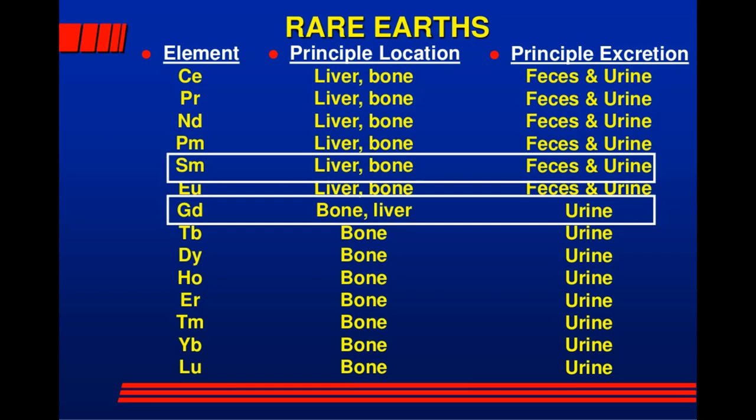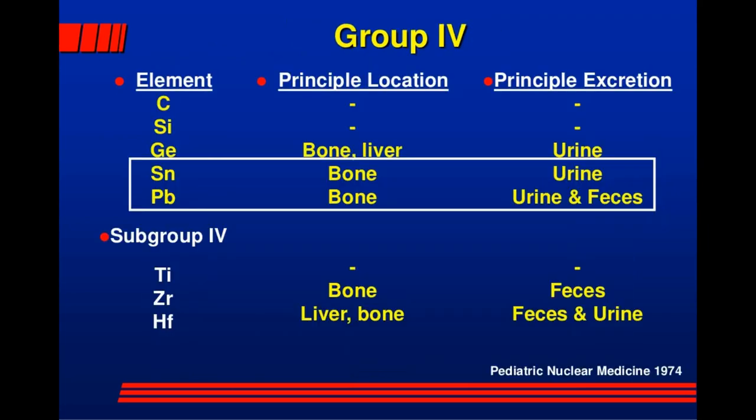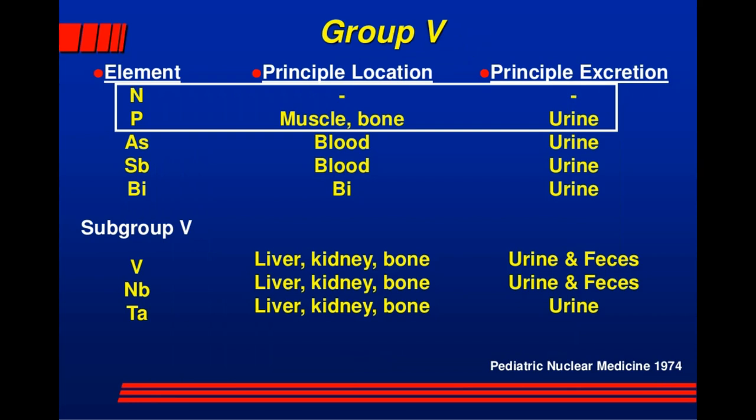Gd, the principal location is in the bone and the liver, and the principal excretion is in the urine. Sn, the principal location is in the bone, and the principal excretion is in the urine. Pb, the principal location is in the bone, and the principal excretion is in the urine and feces. P, the principal location is in the muscle and the bone, and the principal excretion is in the urine.